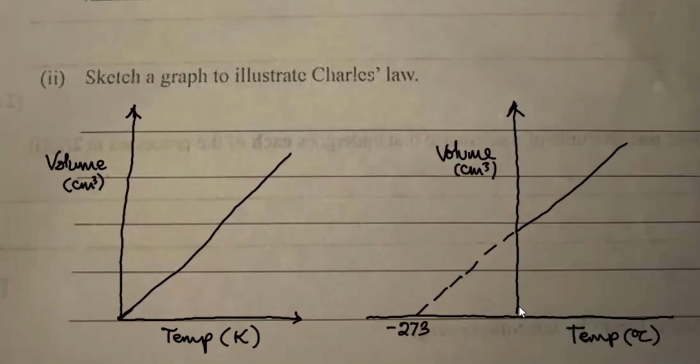When it is represented as volume against temperature in degrees Celsius, the graph cuts the y-axis at a point. It has a positive intercept on the y-axis, right? It does not start from the origin. And then when you extrapolate it backward, it will meet the x-axis, that's the temperature axis, at minus 273 degrees Celsius. And this minus 273 degrees Celsius is equivalent to 0 Kelvin, which is what you have here, right?